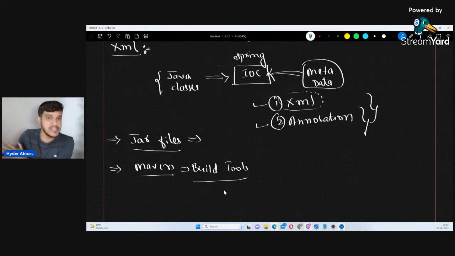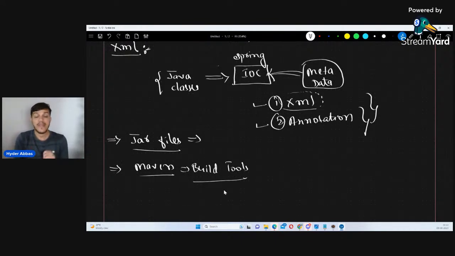They have written so many inbuilt classes to support us, and those classes they have kept in different packages: the SQL package, util package, the net package, the lang package. Java team has kept them, and whenever we want to use those classes to reduce our coding burden, we usually write one import statement at the top of our programs. Do you all agree with this? This is what we do if you know the basics of coding in Java.